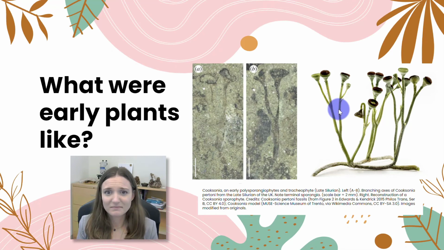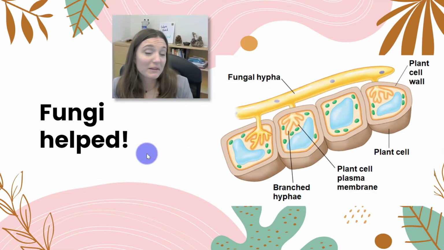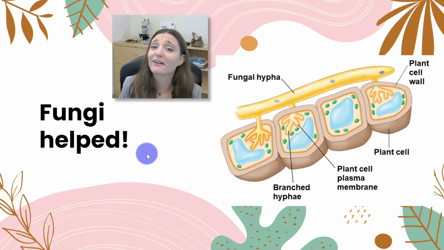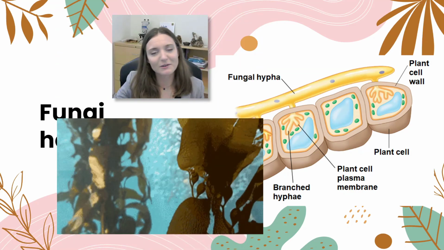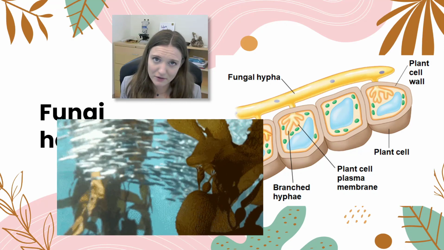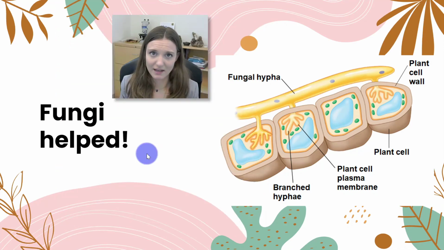So not a lot going on, but in the game of evolution, as long as you can survive, you don't need to be super complex. But the unsung hero of plants colonizing land is fungi. When you're algae living in the water, nutrients are just moving in the water. You can absorb them directly from the water moving over you. It's a totally different game when you're on land. On land, you've got to have specialized structures to extract nutrients from the environment, from the soil.